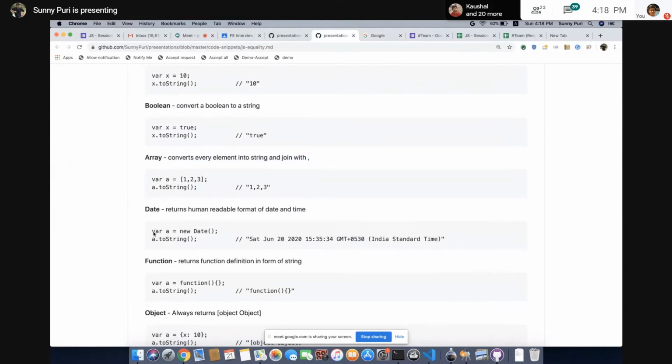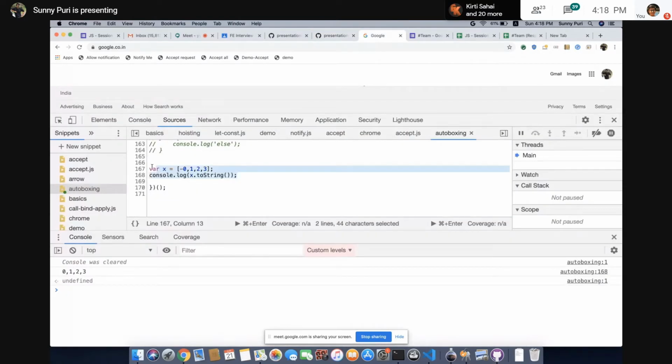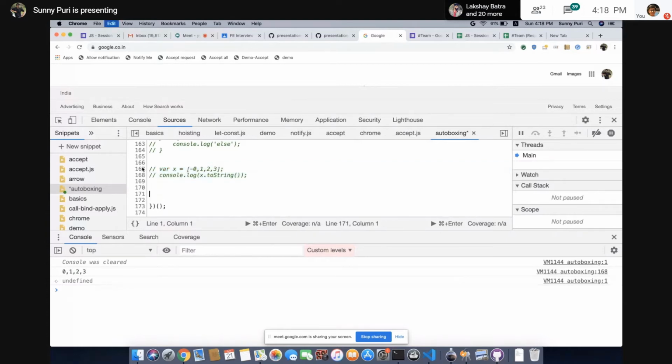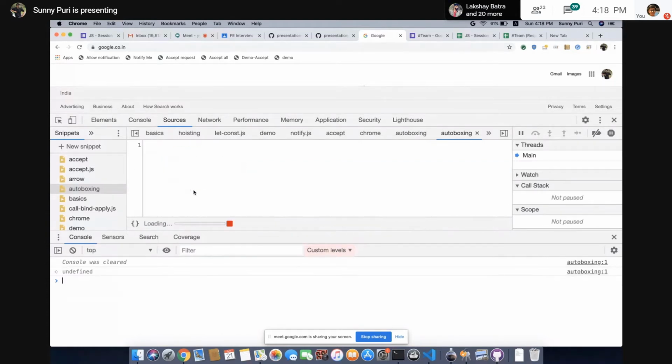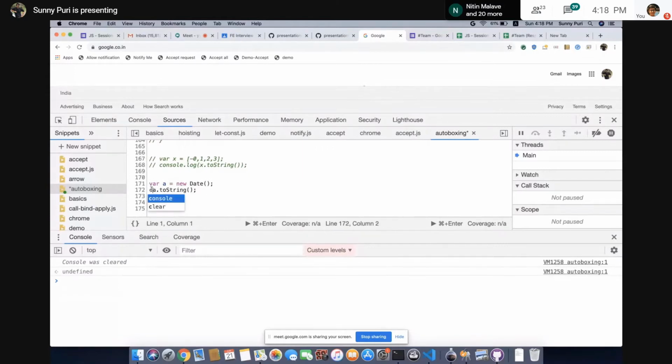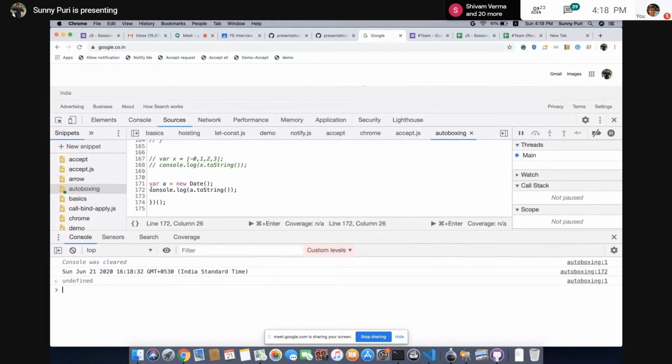Let's see what is happening in case of date. In case of date, it will give you a current date, because let me do console.log. It will give you a date, because the date object has overridden toString. So what they have done is, they are giving you a human readable format of date. So in case of date, it will give you a normal human readable, like a normal English date.